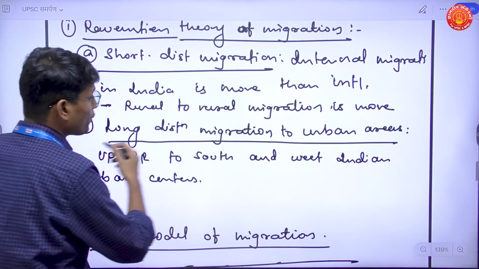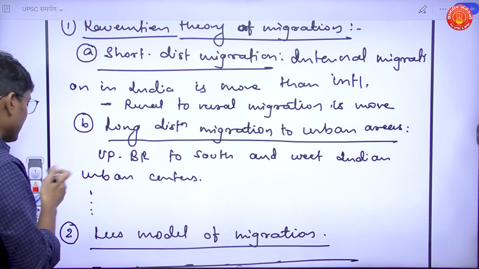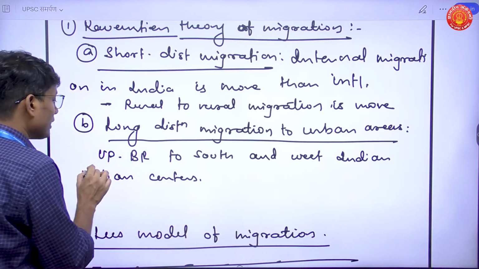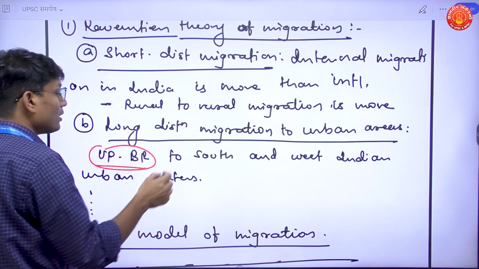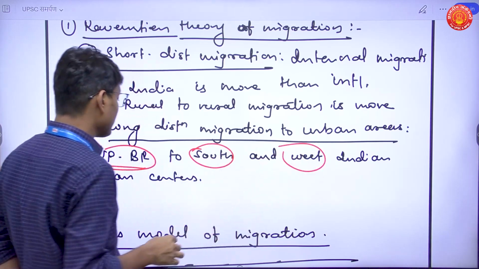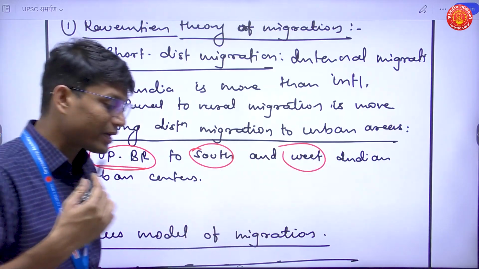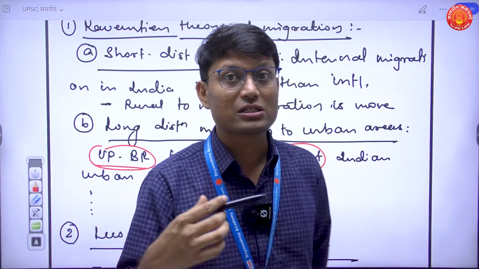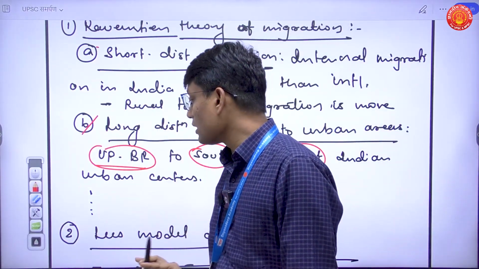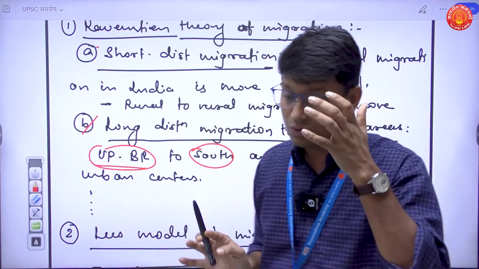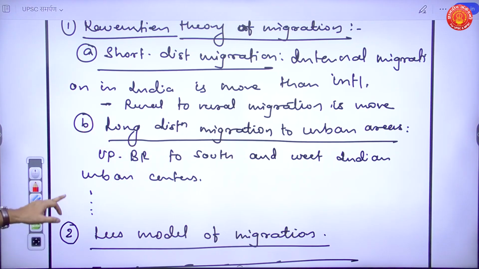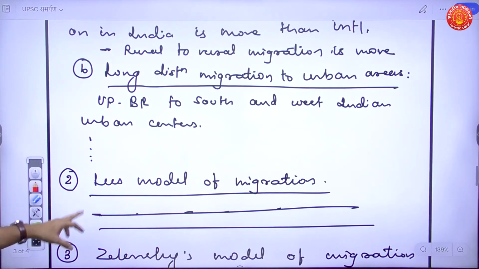Then I go forward to long distance migration, to urban areas or urban centers, centers of economic activity. So then I'll talk about, let us say, UP or Bihar having flows of migration to the south of India or to the west of India, and typically these are urban centers. This migration is taking place to Mumbai, this migration is taking place to Chennai, and so on and so forth. So that is how I am explaining each and every single part. And again, you need to be very careful, because you might end up writing the whole of the theory, which is not required here. You are not supposed to write theories.